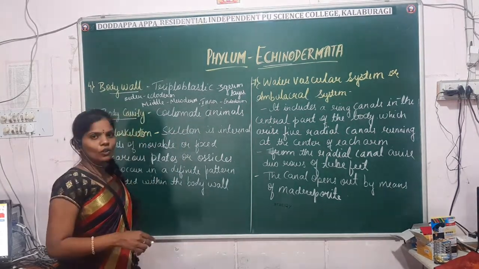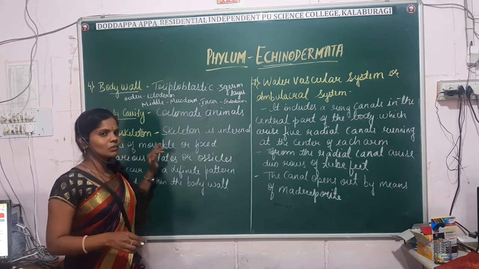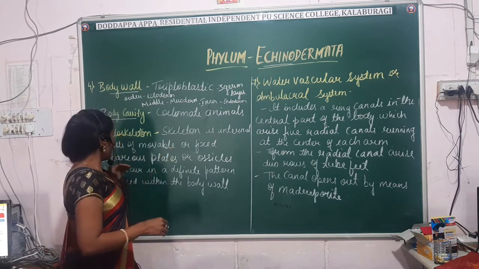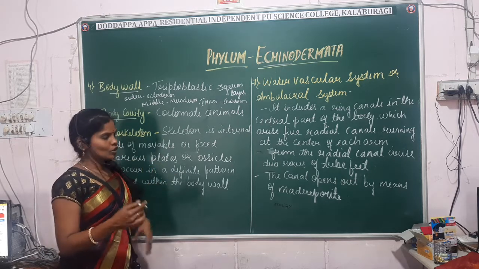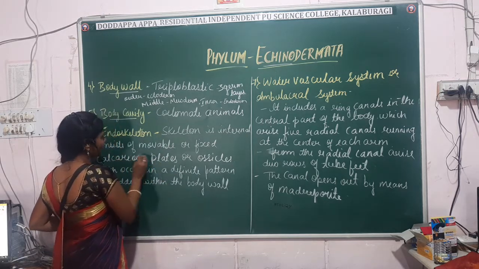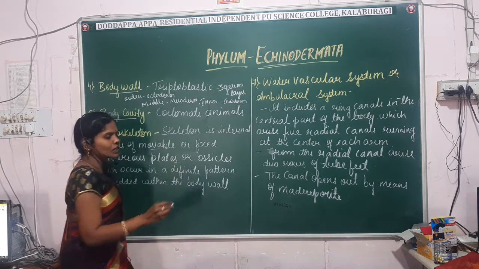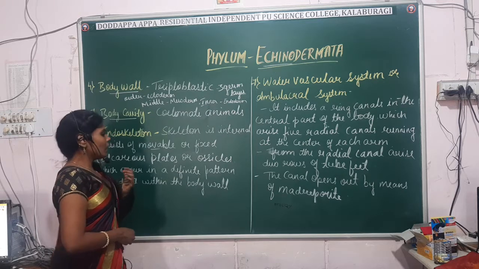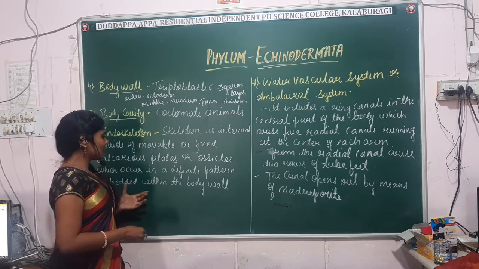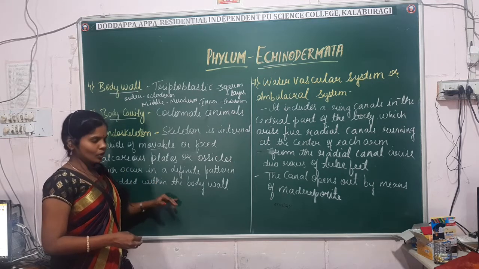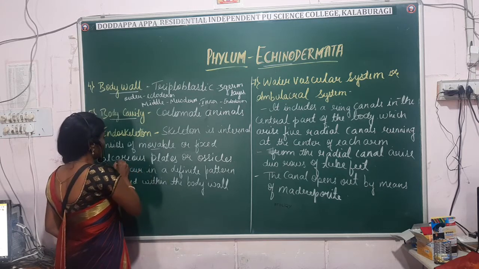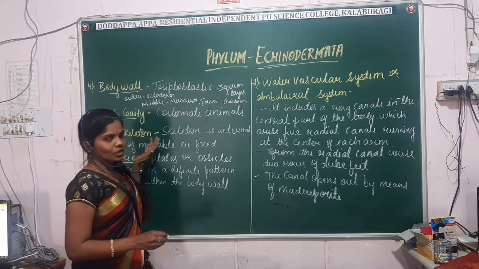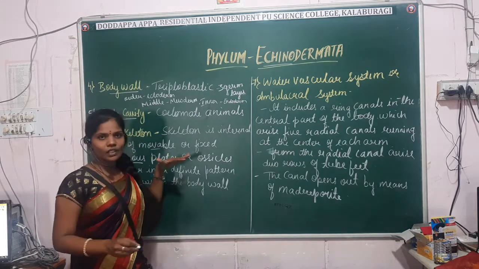In echinoderms the skeletal system is internal and consists of movable or fixed calcareous plates, commonly known as ossicles, which occur in a definite pattern and are embedded within the body wall. The presence of calcareous plates is a characteristic feature of the echinoderm endoskeleton.